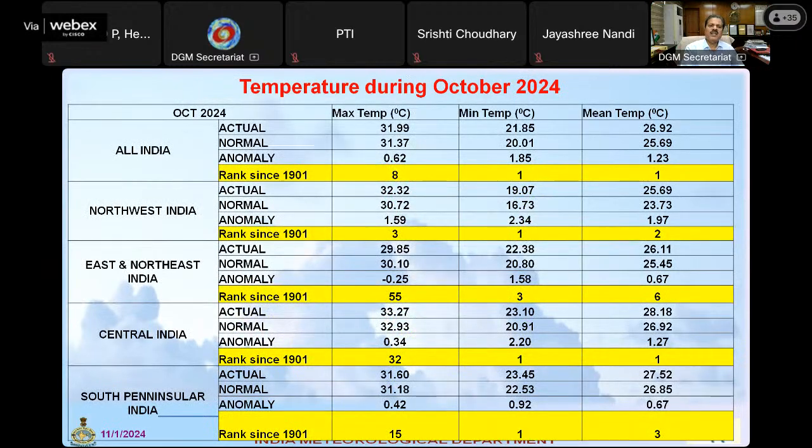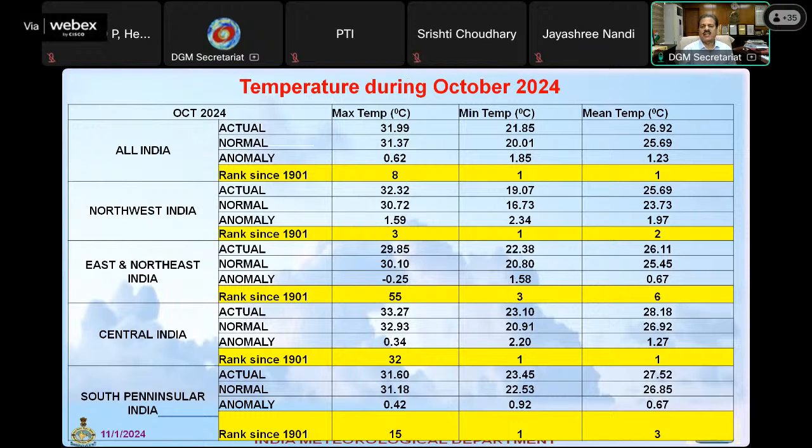Now let us look at the ranking. What happened if I consider all India? The maximum temperature was 8th highest. It is not coming under 10, at least within 5. It's 8th highest. Minimum temperature was the highest, considering data available with us from 1901 onwards. And mean temperature was also the highest. This year, it was 1.23 degrees Celsius above normal.